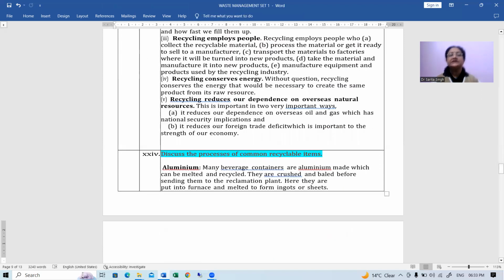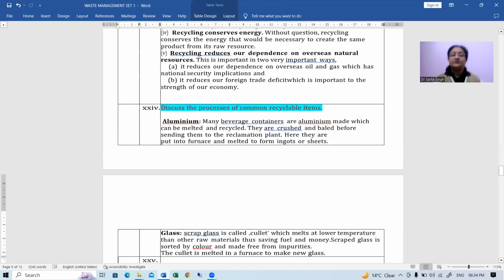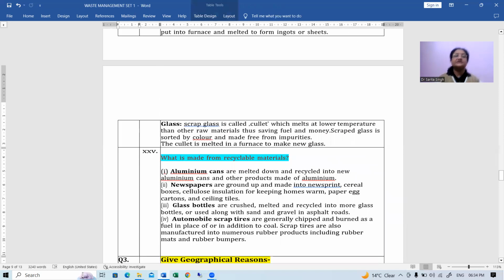Next is to discuss the processes of common recyclable items. Now, aluminium. Many beverage containers are made of aluminium, which can be melted and recycled. They are crushed and then put into a furnace and melted to form ingots or sheets. This is how it is done. And next is glass.